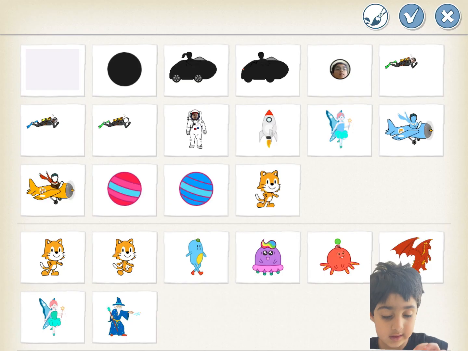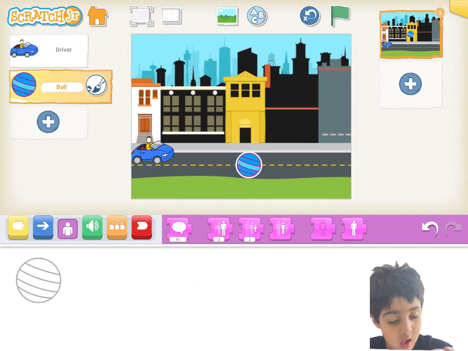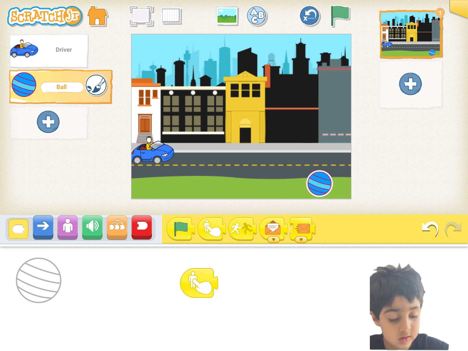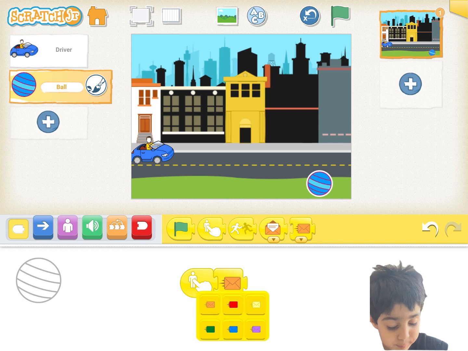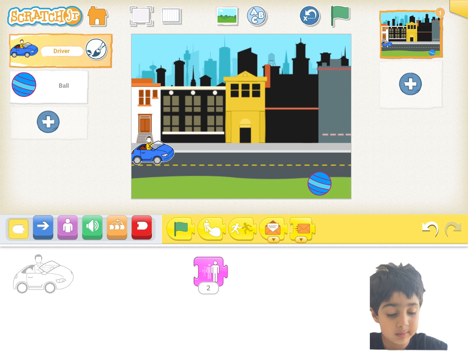We find a red car, a blue button, and if we touch the blue ball, then we receive a blue message. And go to blue car.